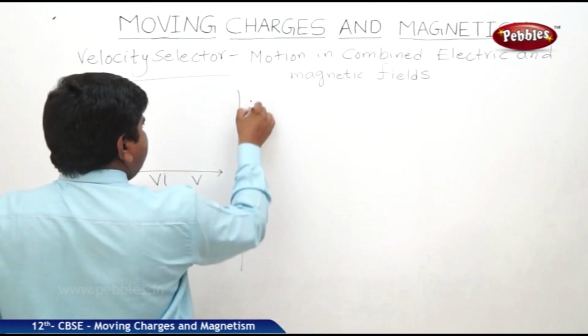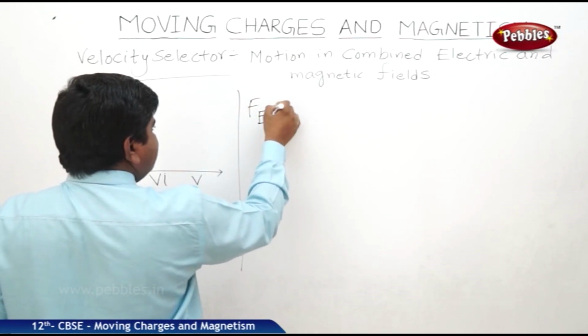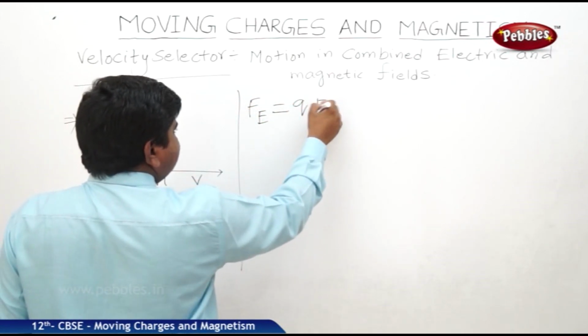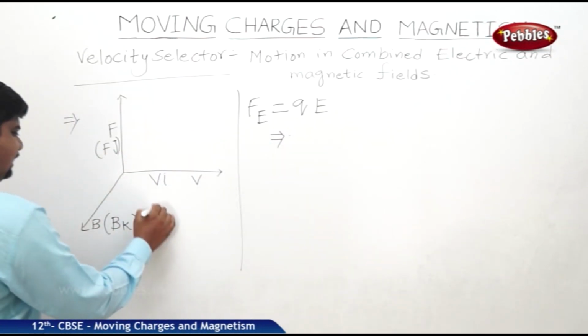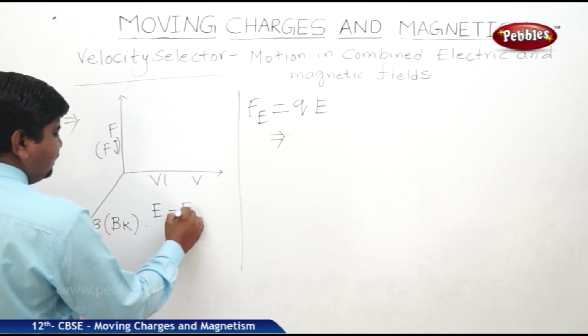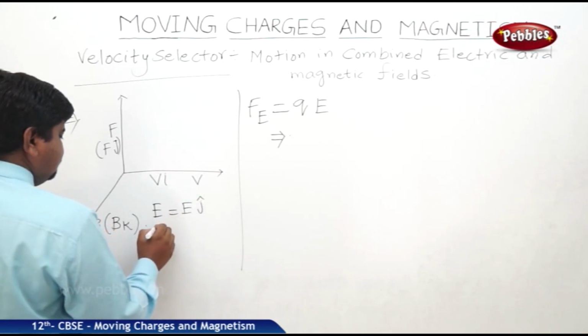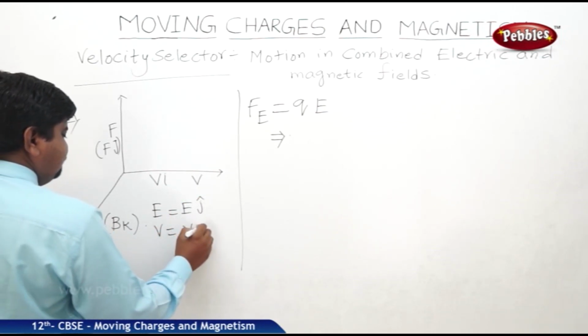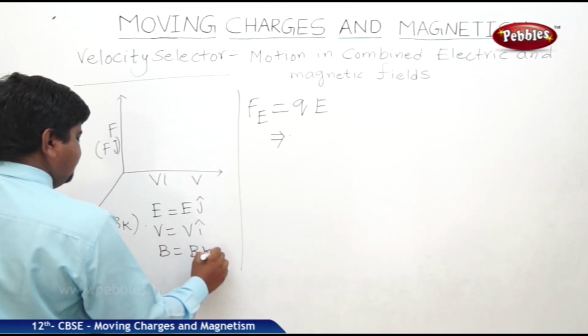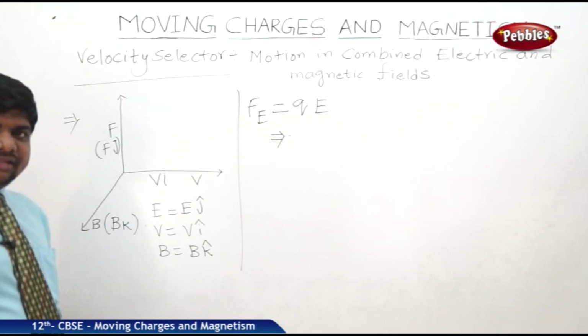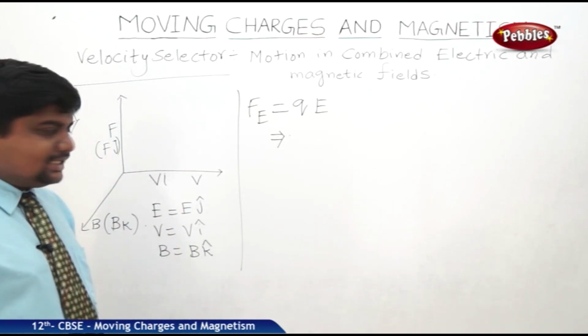So, what is the electric field? QE. Continue. So we can write E is equal to E j, V is equal to V i, B is equal to B k. So these i, j, k are the unit vectors along the different axes.